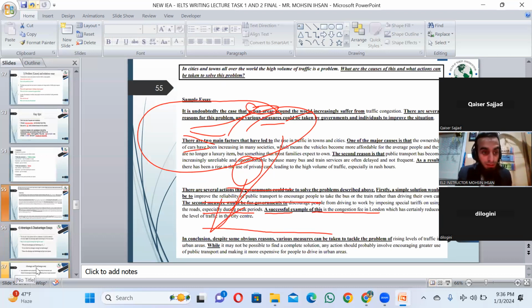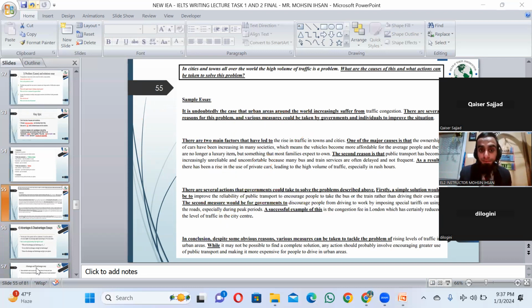Next, you can see here which kind of essay. This is the sample. Let me clear the screen for you. It is undoubtedly the case that urban areas around the world increasingly suffer from traffic congestion. There are several reasons for this problem, and various measures could be taken by governments and individuals to improve the situation. Anyhow, you can see this is the problem solution essay.